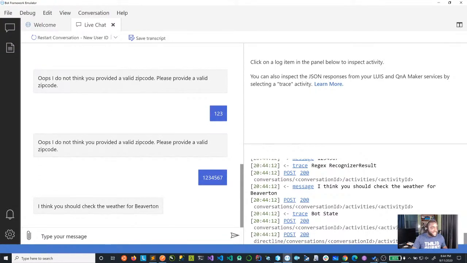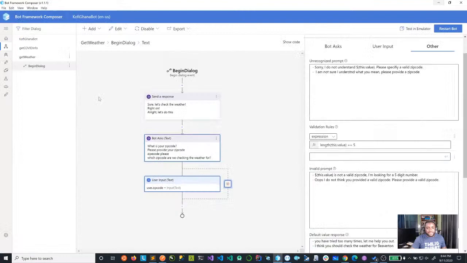Let's go to the next step, which is adding the HTTP request. So now we've received the user zip code. How are we going to use a zip code to call a third-party API and then get a response? All right. So let's go there. So let me minimize this.